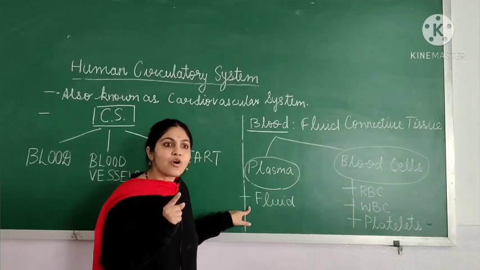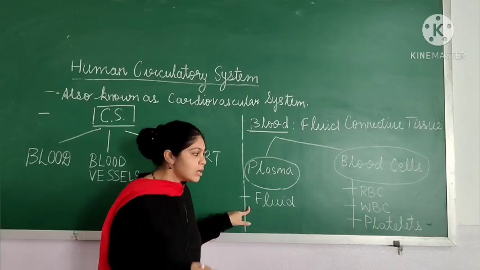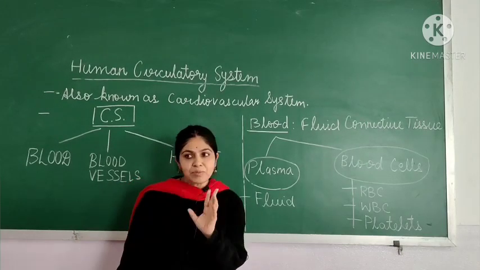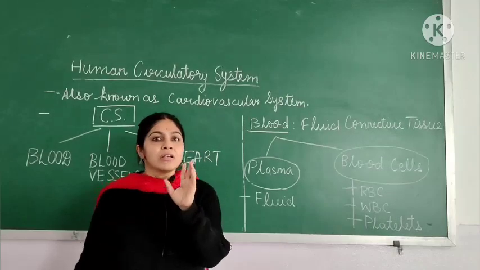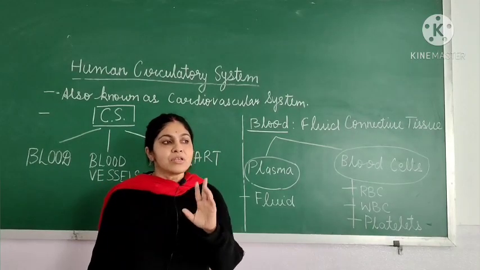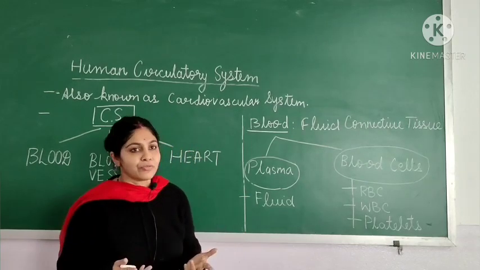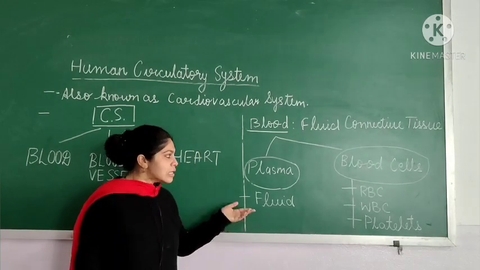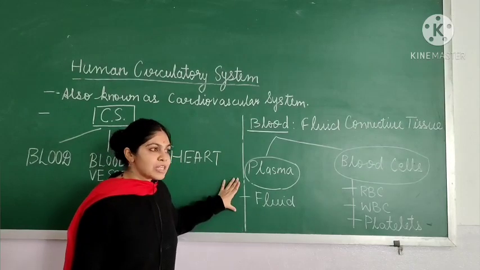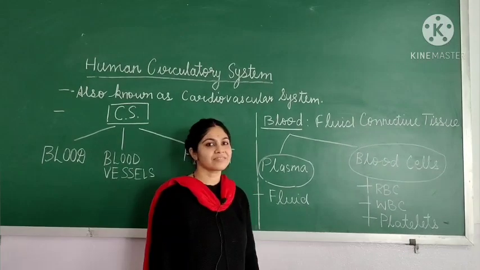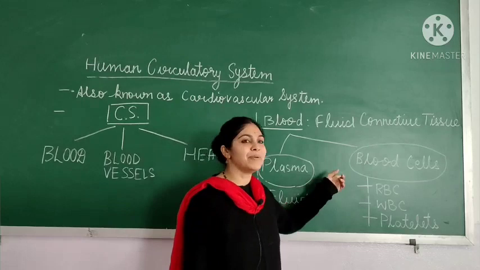It comprises 90% water and 10% hormones, enzymes, salts, minerals and proteins. Proteins like fibrinogen and globulin are the protein part. So this is plasma. The next part is the blood cells.